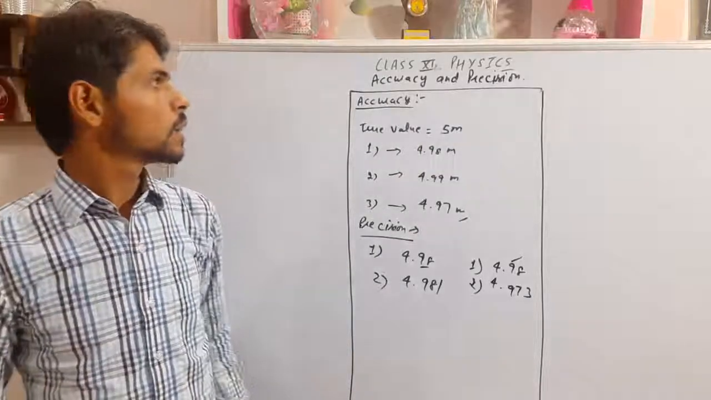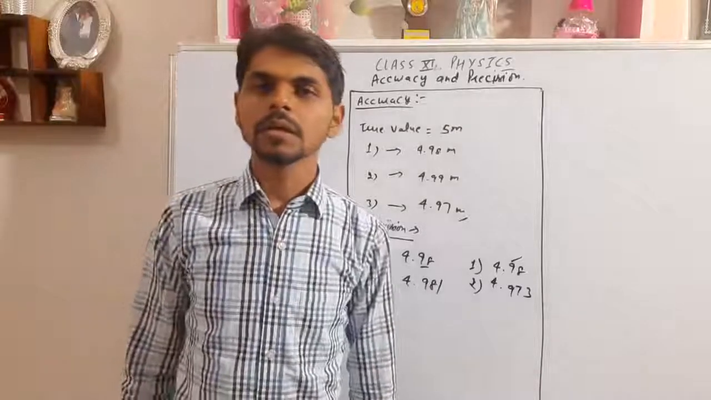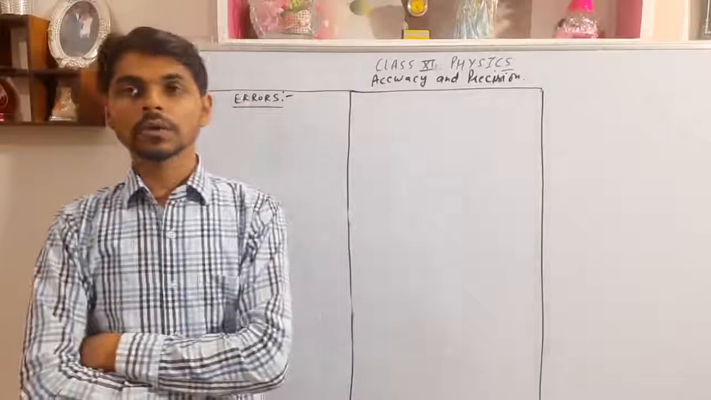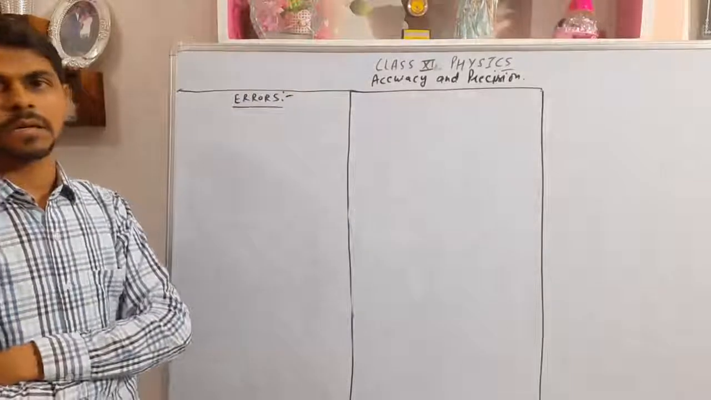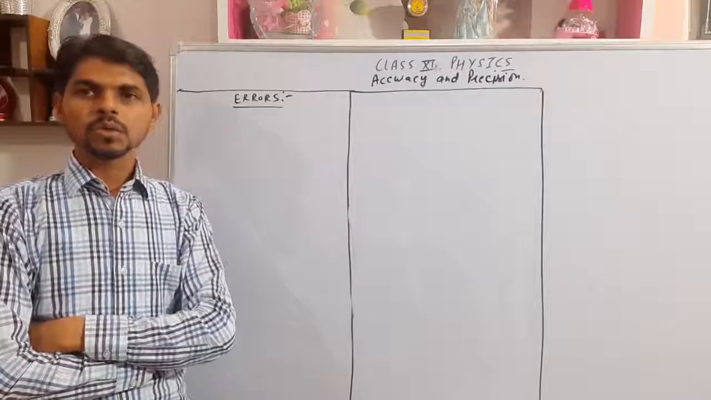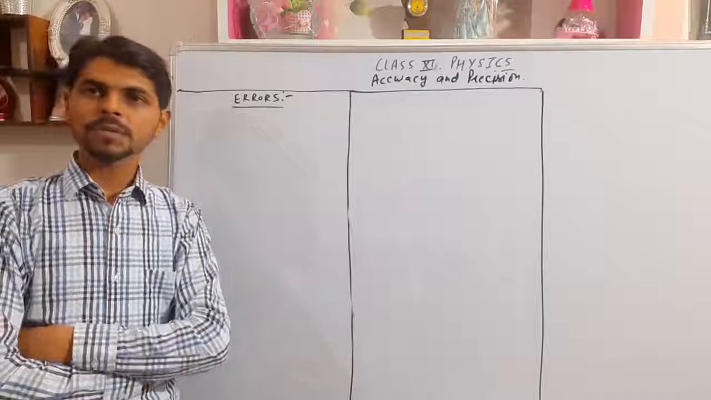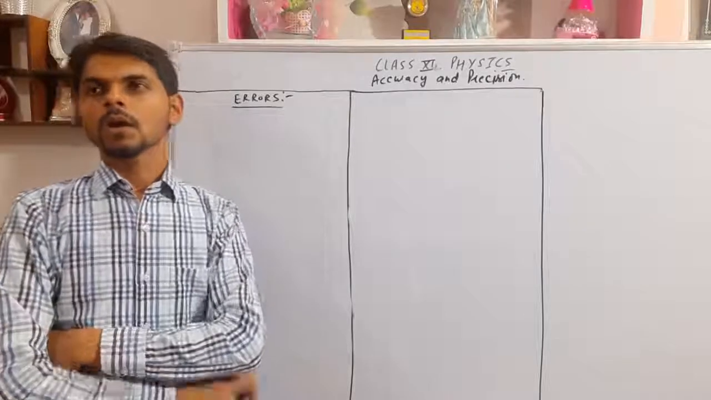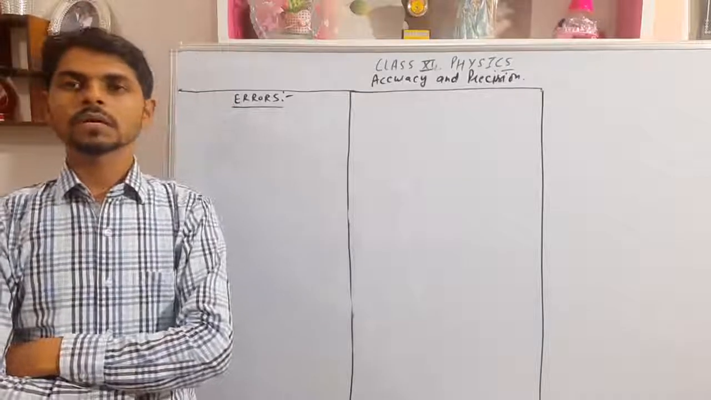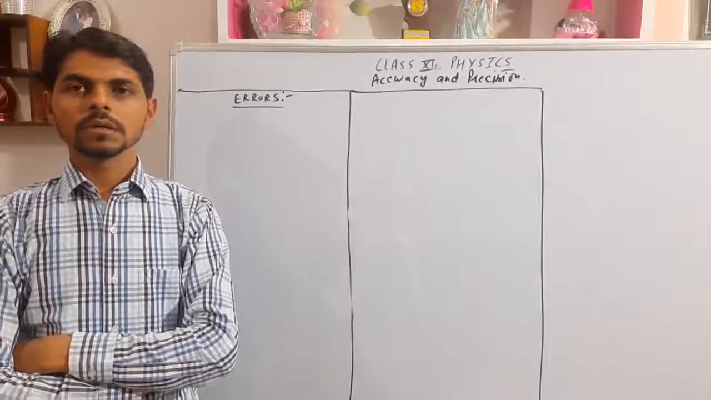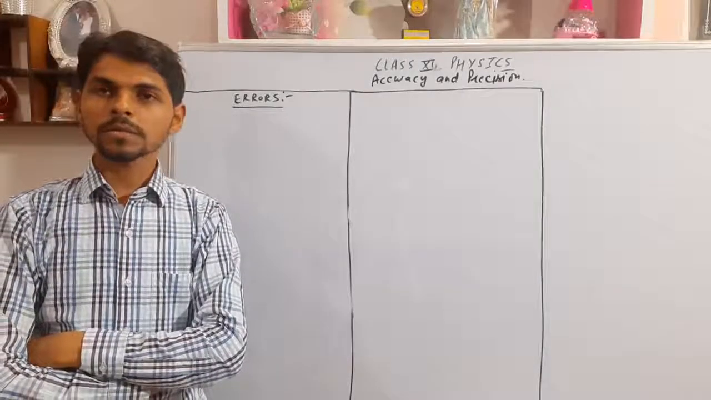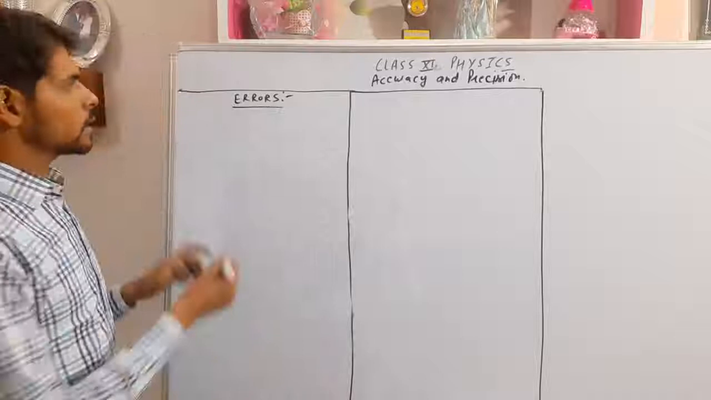So this is the topic, accuracy and precision. After accuracy and precision, our next topic is errors. So what is the meaning of error? We know error as a mistake. Always while we are doing calculations in physics, mathematics, chemistry, we find errors in the calculation. Okay, what is the meaning of error? Error here means